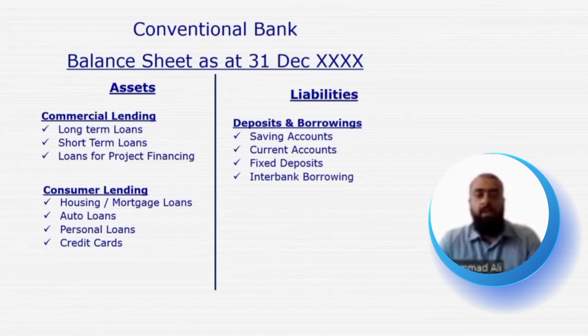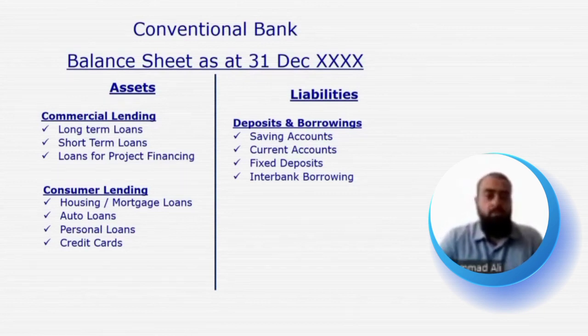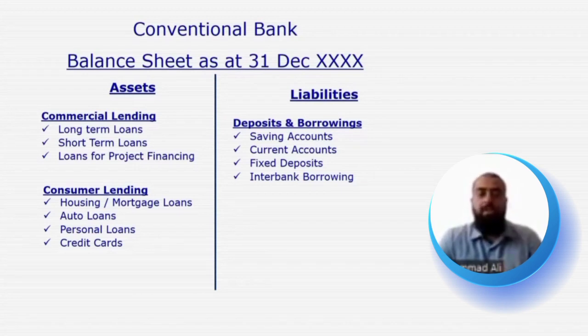So the customer and the bank will execute a contract of loan, and under that, the conventional bank will disburse $100,000. The customer will use those $100,000 to buy a house. The house belongs to the customer, and it is mortgaged as security to the bank. So the bank is not the owner of the house in this case, and it is only taking the house as a security or as a mortgage, while the customer is the owner of the house.